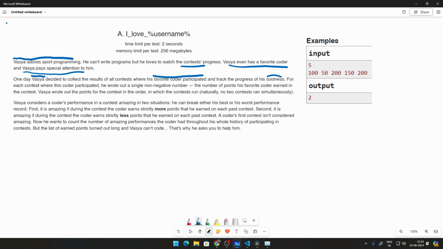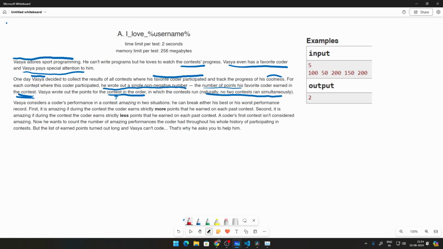For each contest where this coder participated, he wrote a single non-negative number, the number of points that his favorite coder earned in the contest. These points are in order, and no two contests ran simultaneously, so all of these scores are in sequential order.